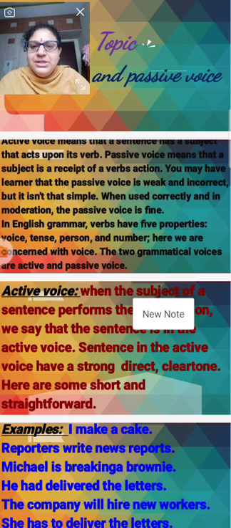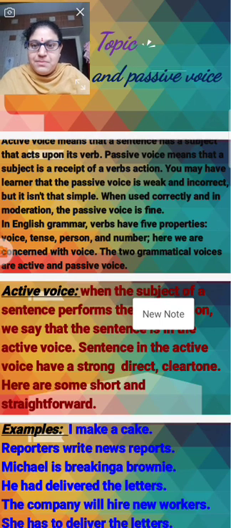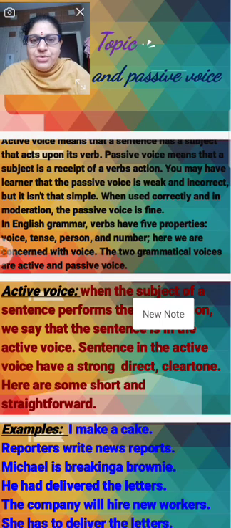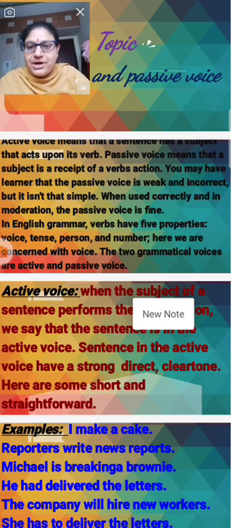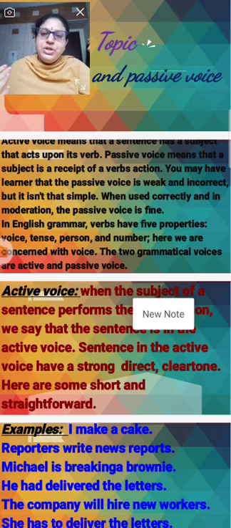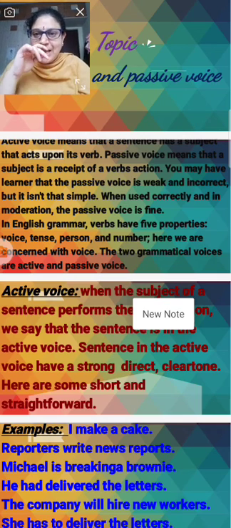You may have learned that the passive voice is weak and incorrect, but it isn't that simple. When used correctly and in moderation, the passive voice is fine. So when you rewrite sentences from active voice into passive voice, the passive voice is correct.